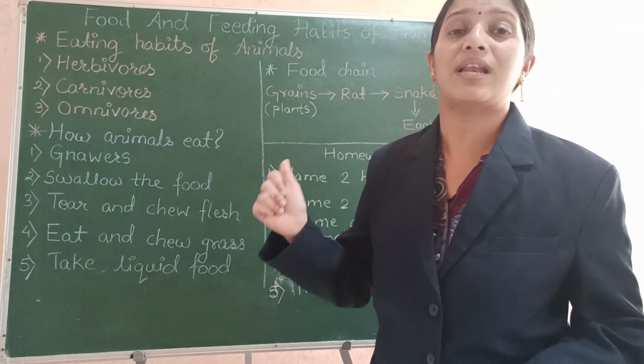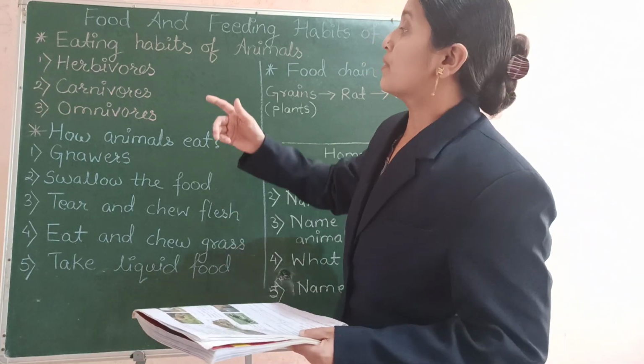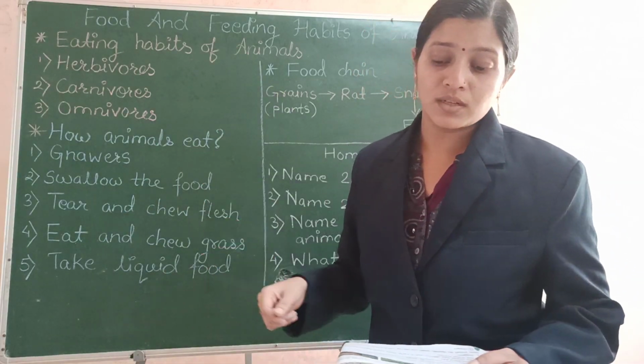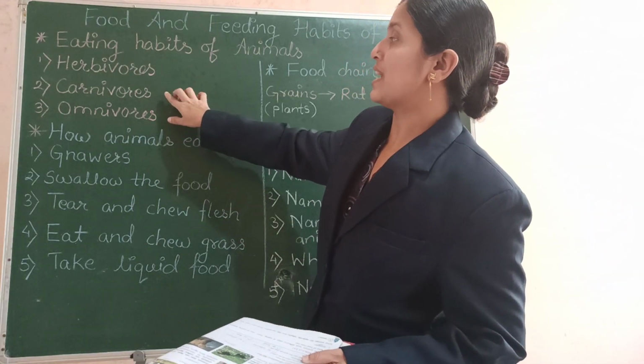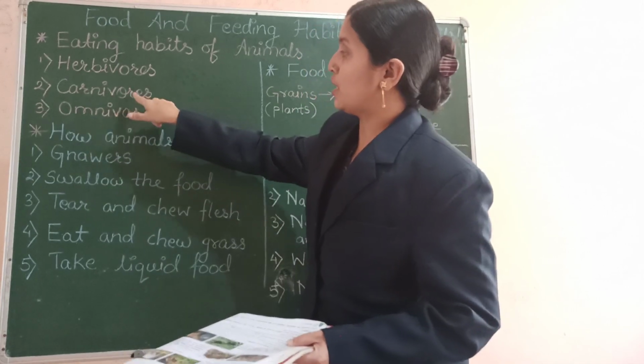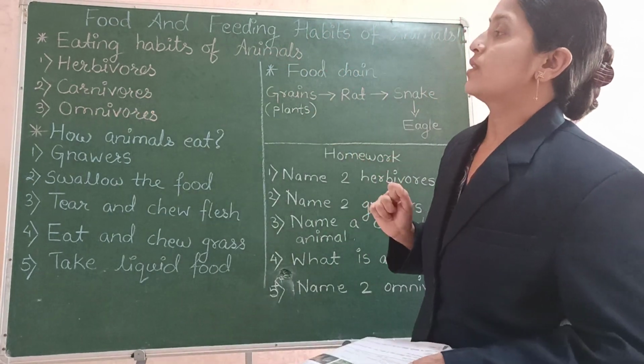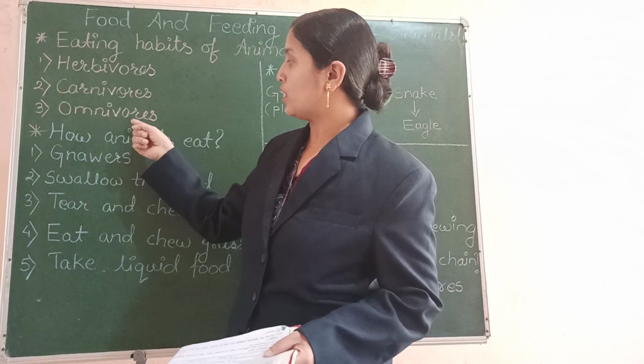Examples I told you: lion, tiger, then leopards, wolves. So these animals eat the flesh of other animals and they are called carnivores. So the third group is omnivores.